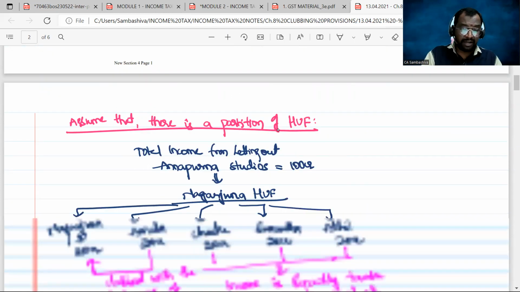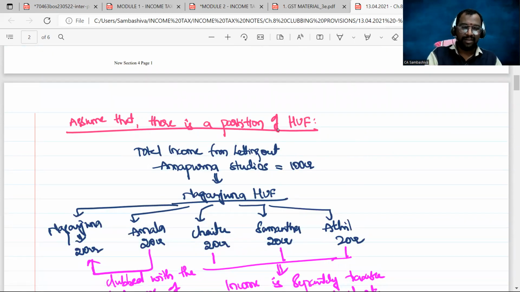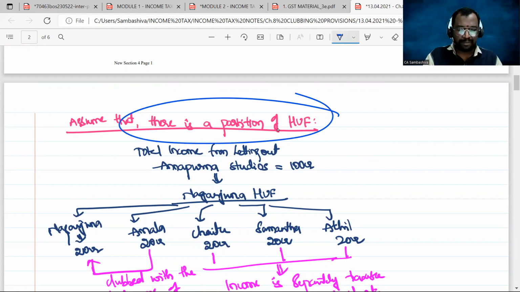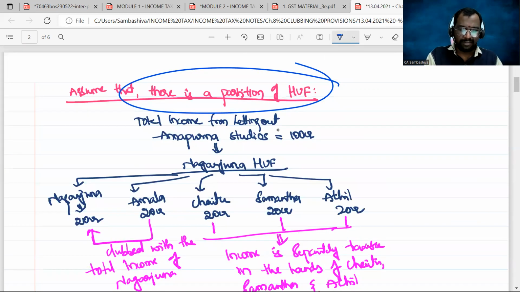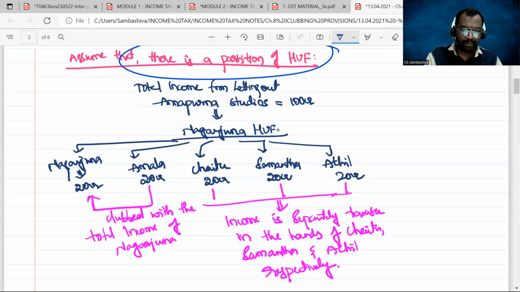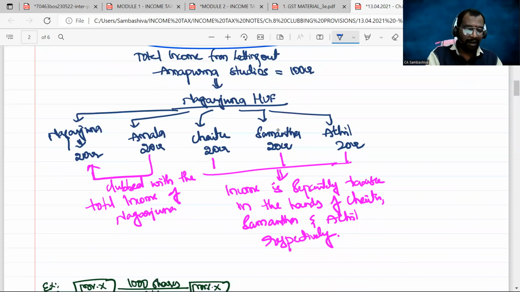But assume that if there is a partition. Whenever there is a partition, the total income, the property was distributed equally among all the members. Now in this scenario, what happens? Nagarjuna's share, 20 crores, is taxable in his hands. Totally 5 members, so 100 crores divided by 5, 20 crores each member will get as their share of revenue.